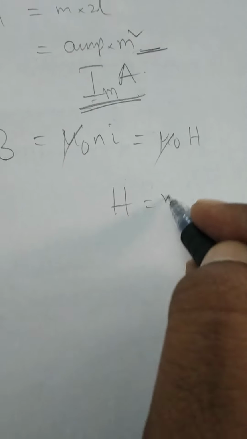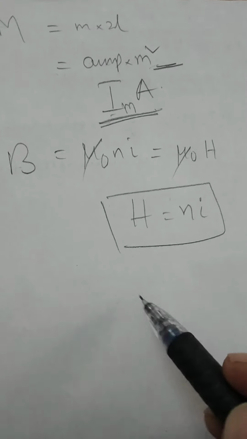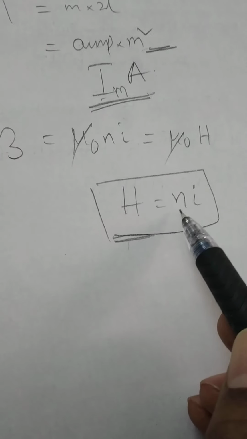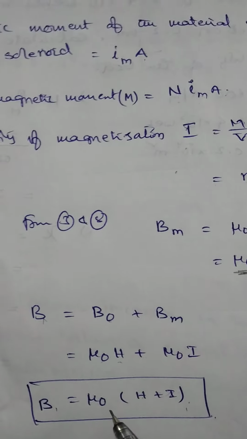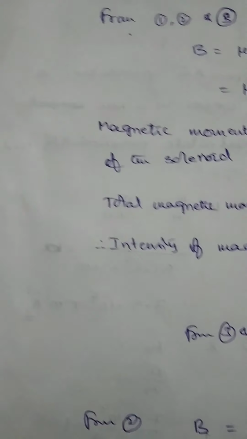That's why H is equal to n into I. Magnetizing field H is equal to number of turns per unit length into current. Okay. So the relation between B and H is B equals mu naught into H plus I.